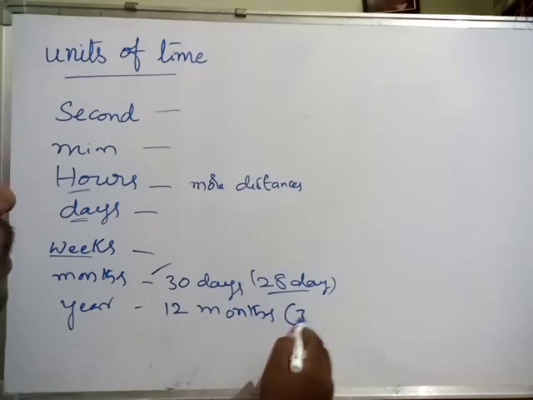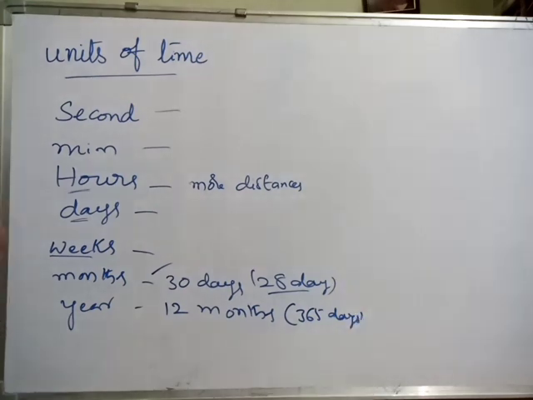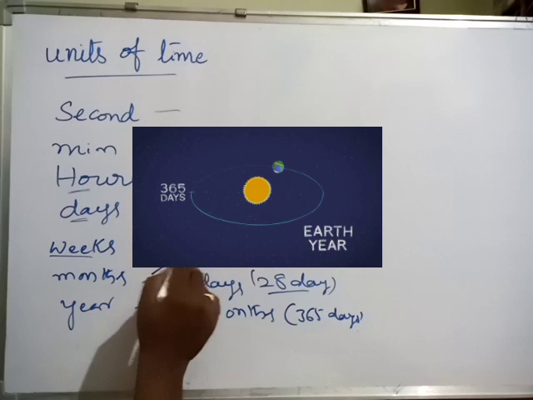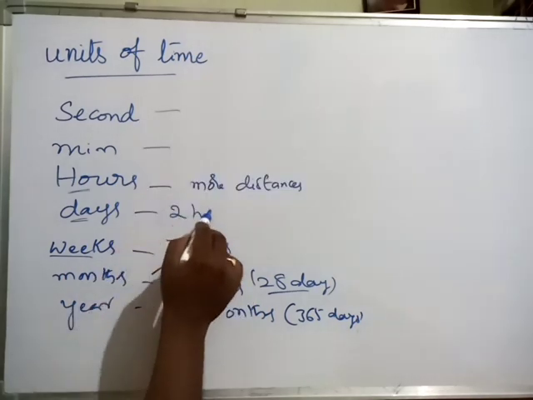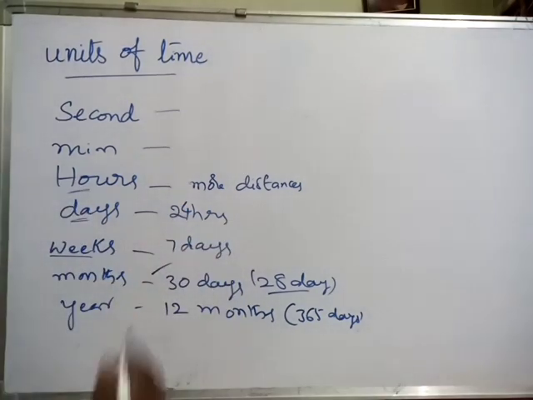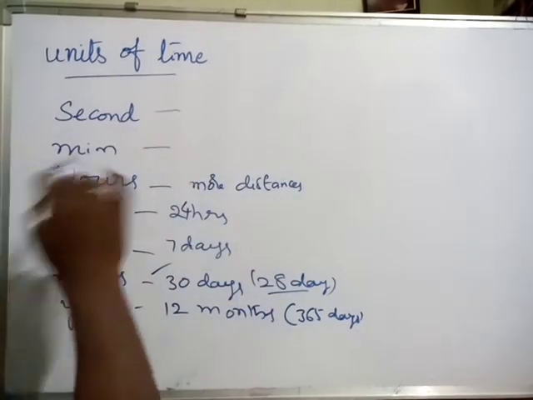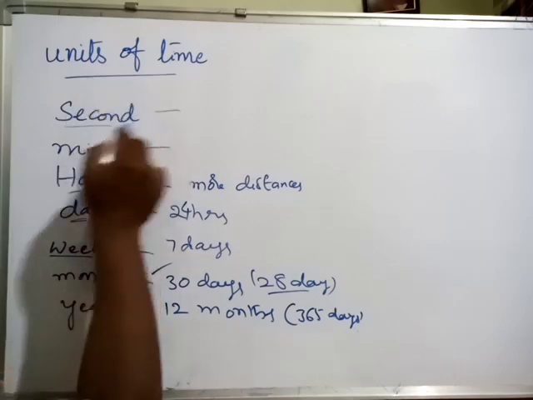How many days? 365 days generally. For a leap year, 366 days. A week means 7 days. 7 days make a week, and 24 hours make 1 day, and 1 hour is 60 minutes, and 1 minute is 60 seconds. So among all these, second is the smallest unit.